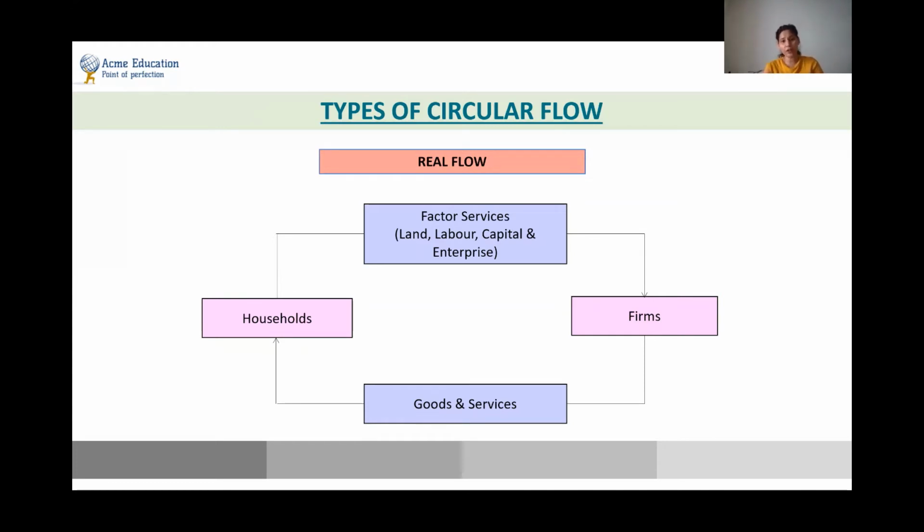Similarly, now when the firms are providing the goods and services which are manufactured by the firms to the household, this is again called a real flow, because the firms are providing the physical flow of the goods and services that they have produced. They are not providing money, but they are providing the physical goods and services that they have produced to the household, which is again a real flow.